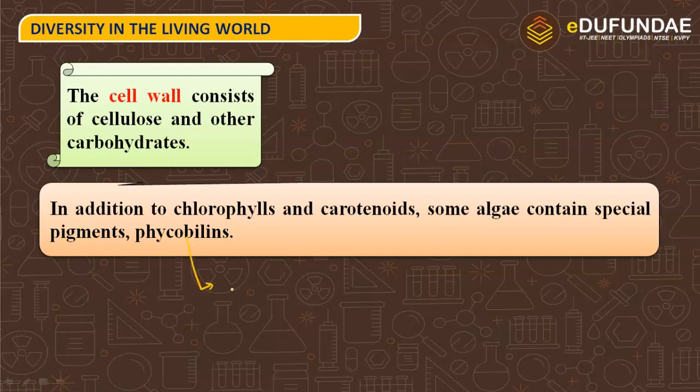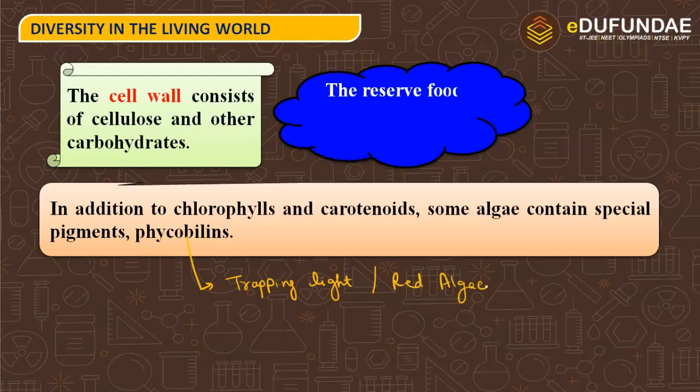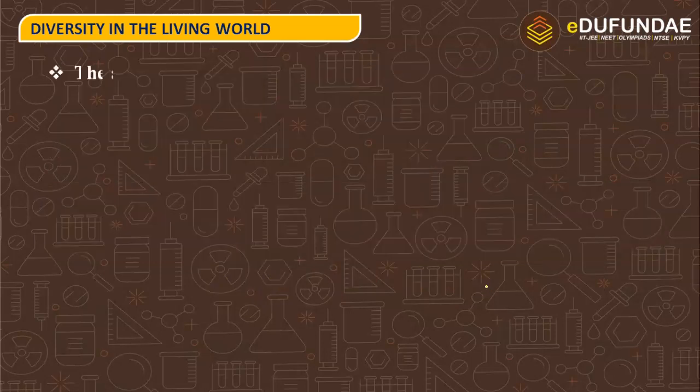They are responsible for trapping light, and also they can be seen in case of red algae and many other algae also, but usually in red algae. The reserve food is generally starch. So in case of algae, the starch is the reserved food material.